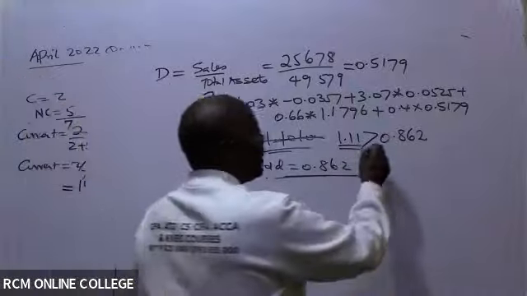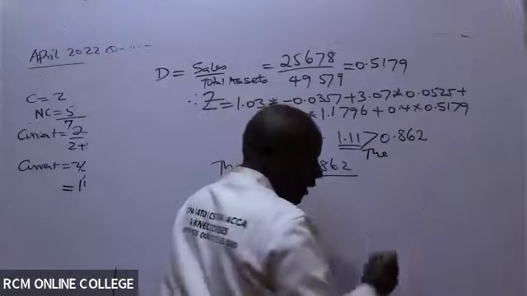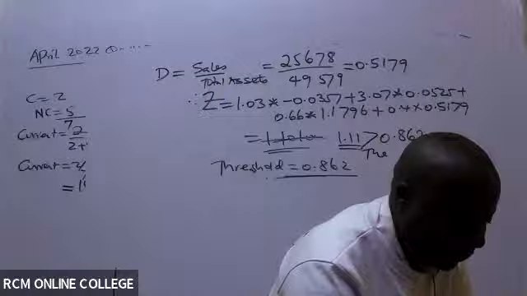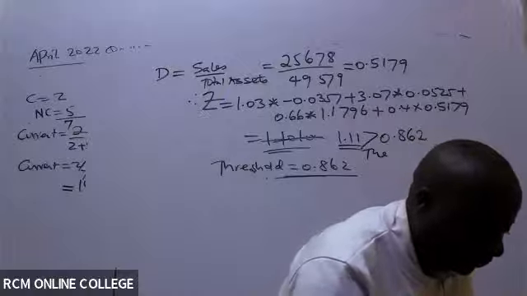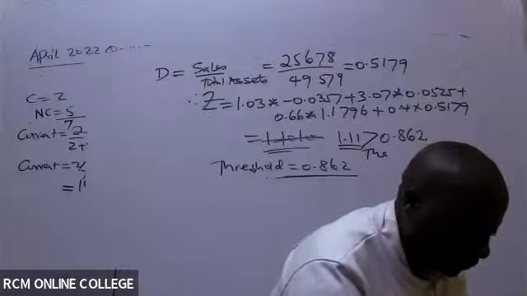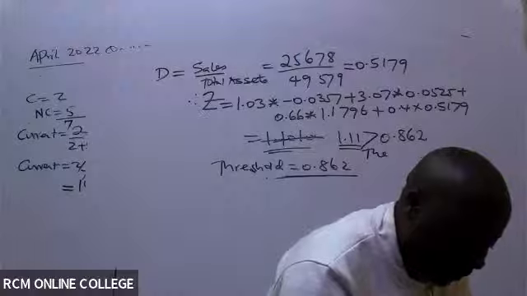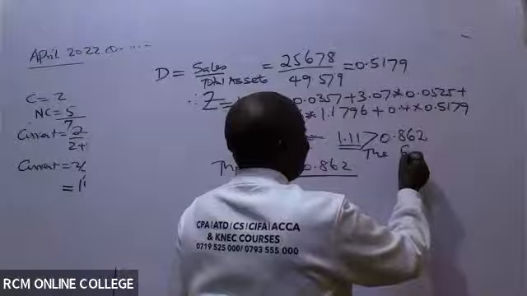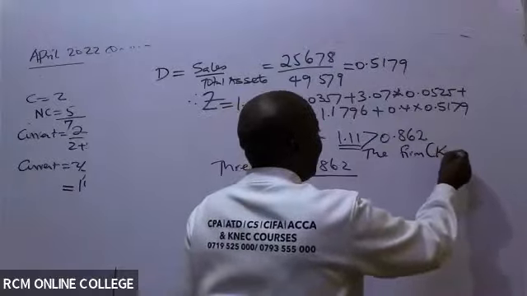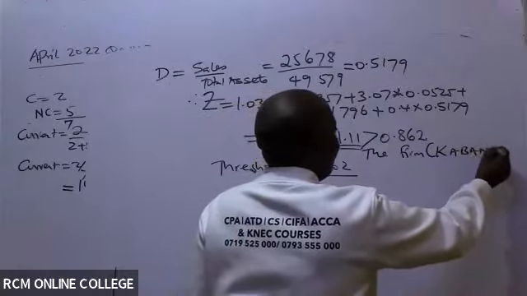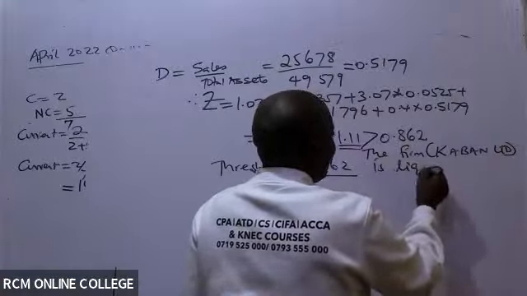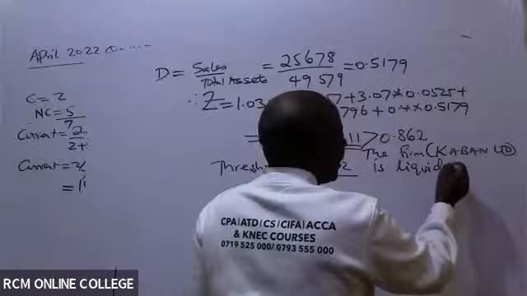What is the name of the farm? Is it Wanda? No. It is Carbon, eh? It's good to use the name. Carbon Limited is liquid. So the farm, which is Carbon Limited, is liquid. It is not bankrupt.